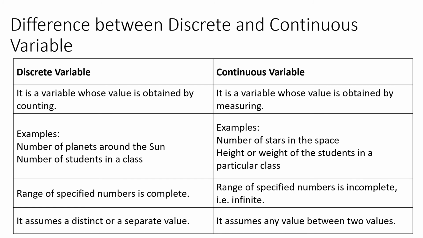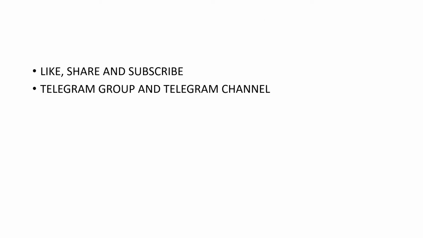A discrete variable specifies numbers, but a continuous variable is given as a range of numbers. When a discrete variable assumes a distinct or separate or fixed value, a continuous variable assumes any value between two values. Two extreme values would be given, and your given value can be anywhere between the two extreme values. So that's all for today.